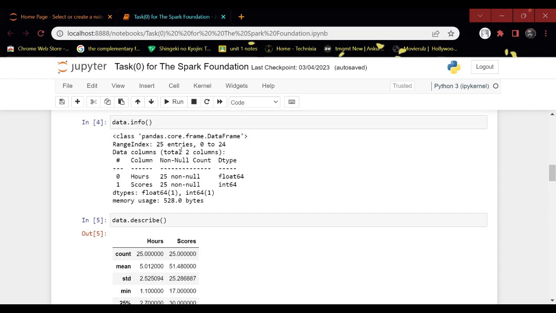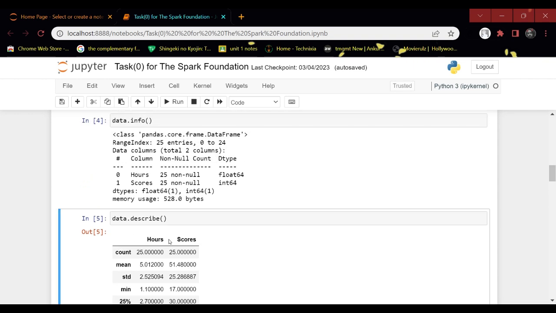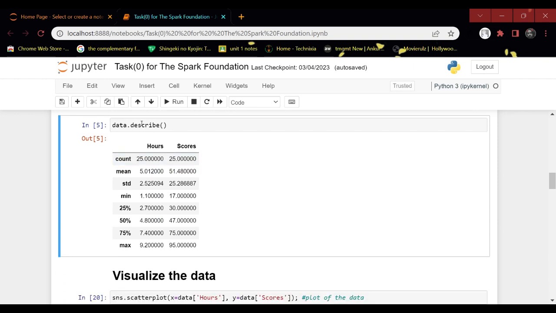In the fifth step, we are using the describe method, which gives the description of our data frame. As you can see, it returns the count, the mean, the minimum value, the 25%, the 50% and the 75% values, and the maximum. What does the maximum mean?